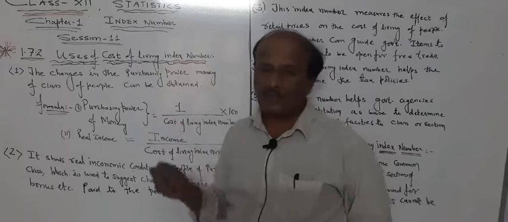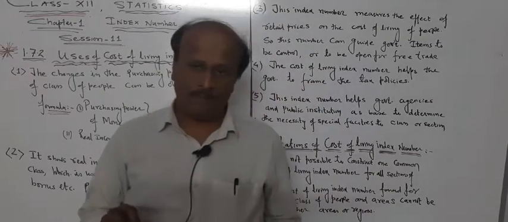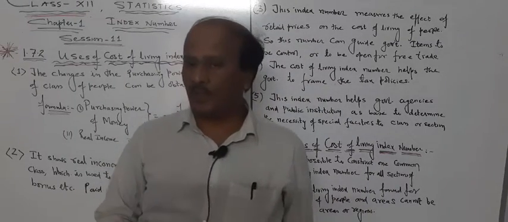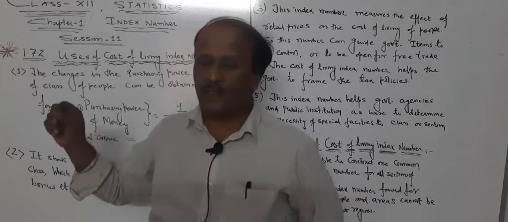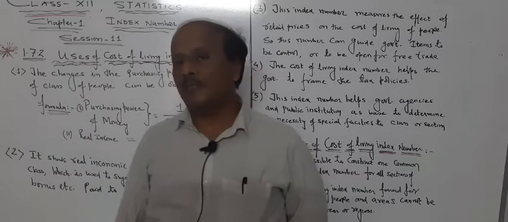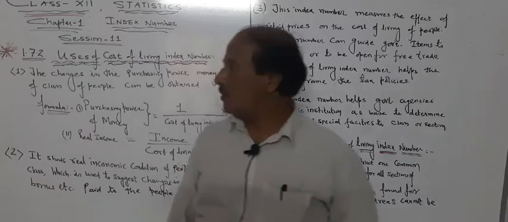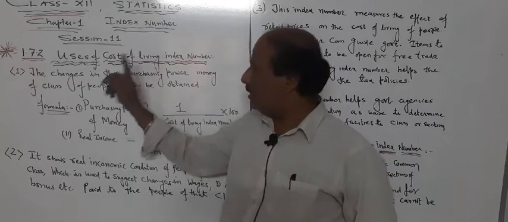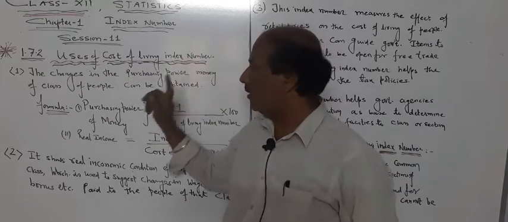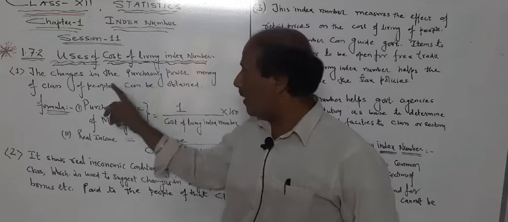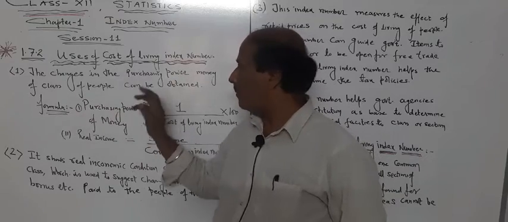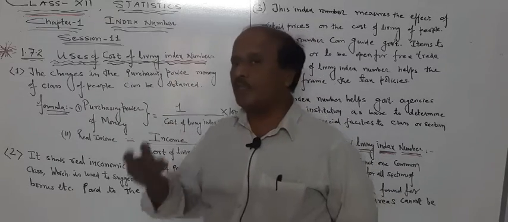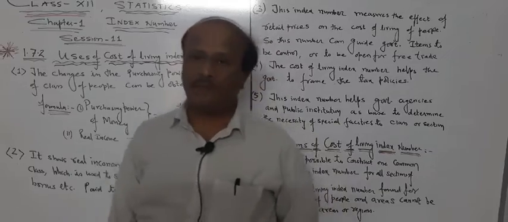Now this topic is very close to our day-to-day life also. Even the government uses this article for giving facilities to the people. The first use is that changes in the purchasing power or power of money of a class of people can be obtained. What are the changes? What is the purchasing power?